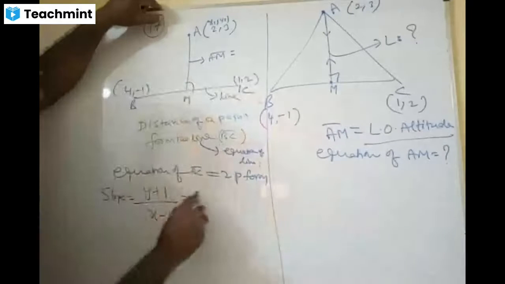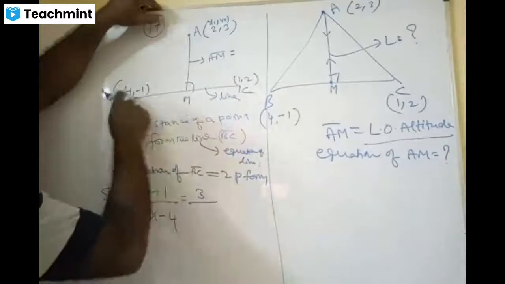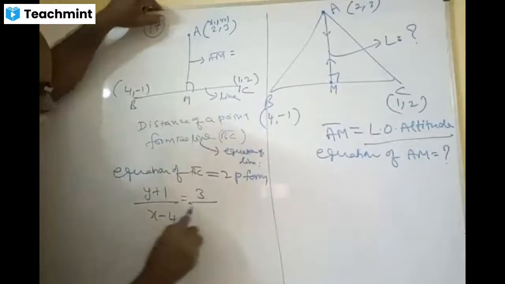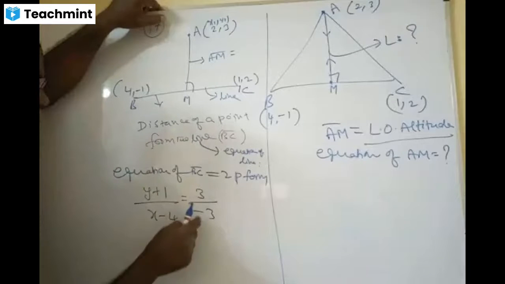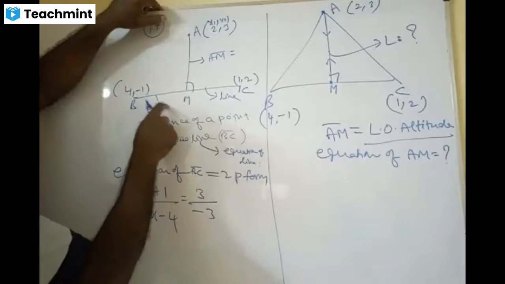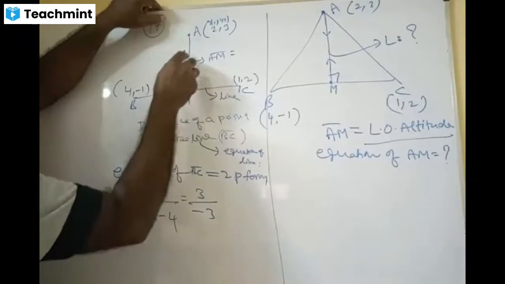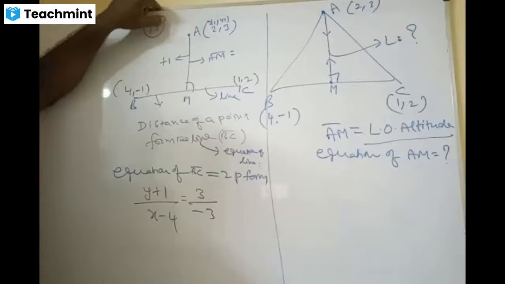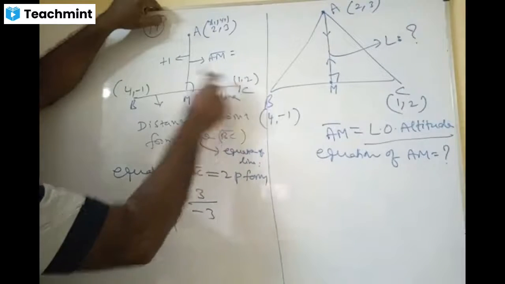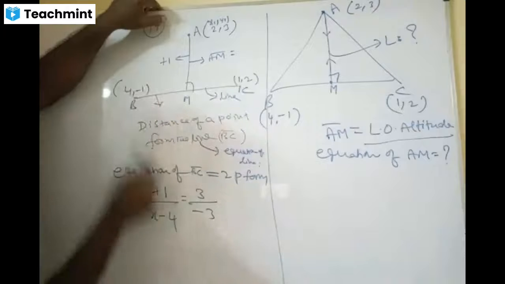2 plus 1 is 3, and 1 minus 4 is minus 3, yes. Friends, the slope of this line is what? Minus 1, okay? If the slope of this line is minus 1, what is the slope of this line? y2 minus y1, 2 plus 1, 3, and 1 minus 4, minus 3.